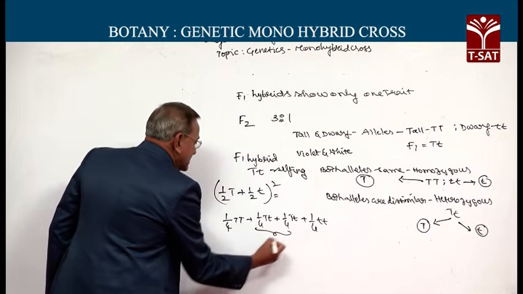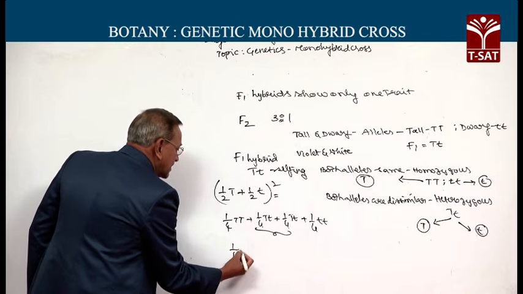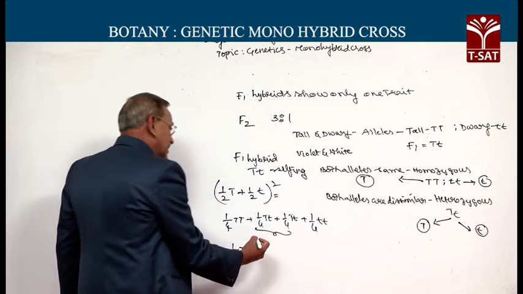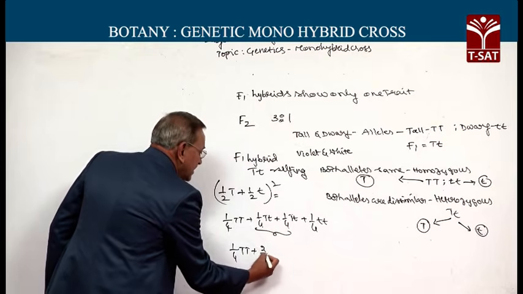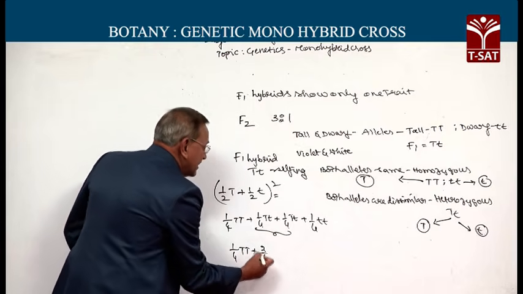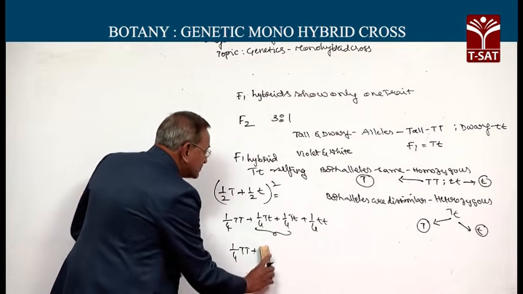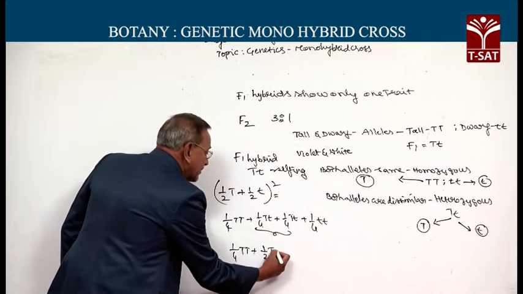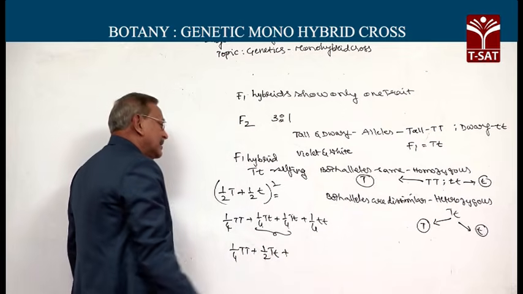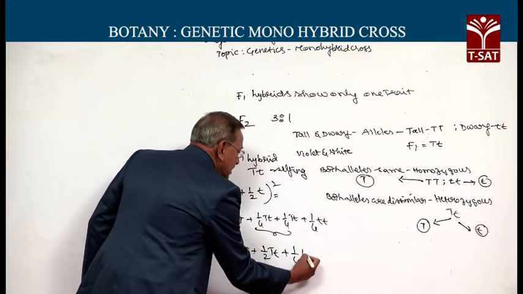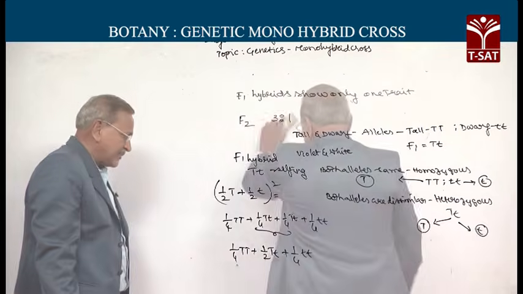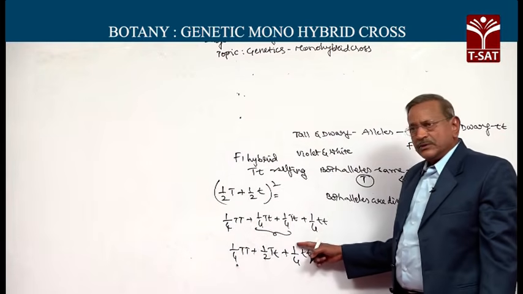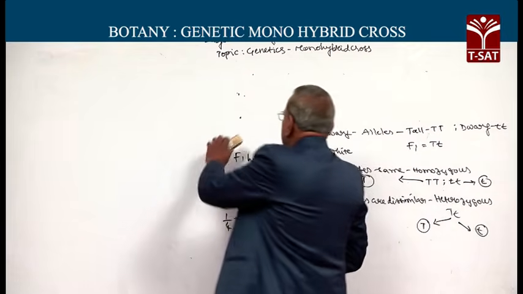Since these two are same, we can write it like this: TT 1/4, capital T small t 2/4, that can be reduced to 1/2 capital T small t, and 1/4 small t. So, basing on this application of binomial theorem, we can draw certain conclusions.